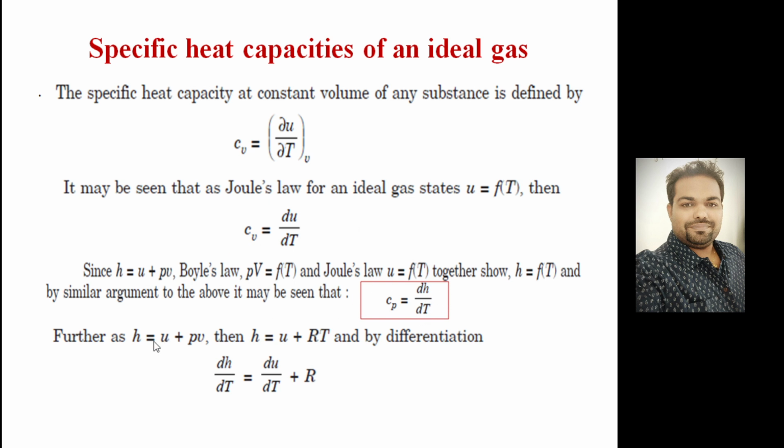Now if you take H is equal to U plus PV, PV is equal to RT. If you differentiate this equation, you can write dH/dT is equal to dU/dT plus R. What is dH/dT? This is known as Cp and this is known as Cv. R is our characteristic gas constant. So you can write Cp is equal to Cv plus R, or you can say Cp minus Cv is equal to R. This is one equation.